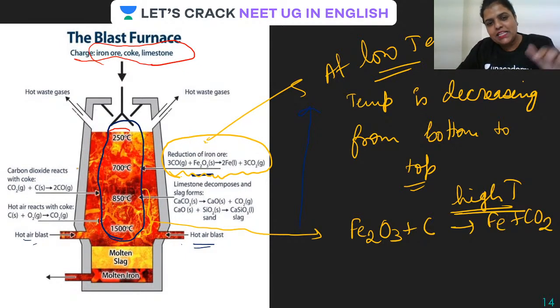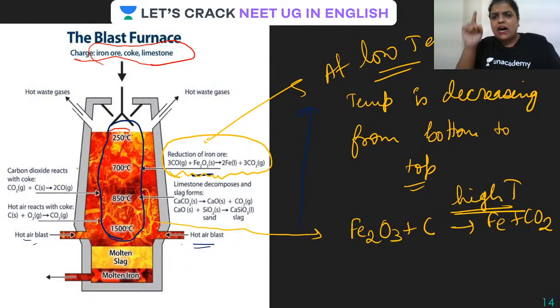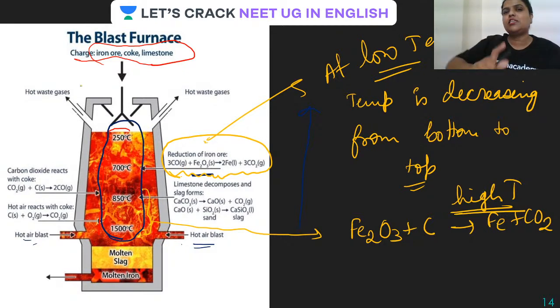Is that clear? This is actually the reason why at lower temperature carbon monoxide is used. A one line answer, guys: at lower temperature, carbon monoxide is being used as a reducing agent because it is thermodynamically feasible. That is the one line answer. And yes, at higher temperature, carbon, also called coke, is used. In the form of coke, it is used.